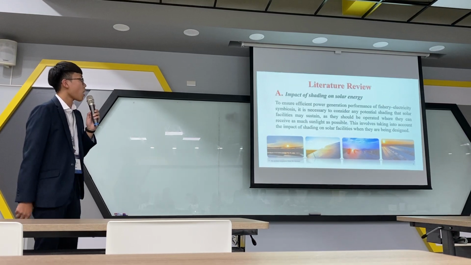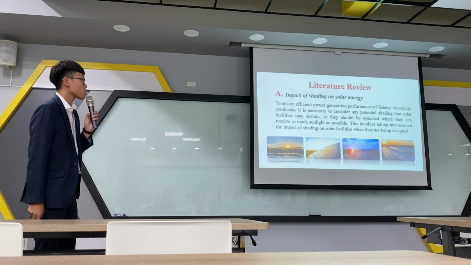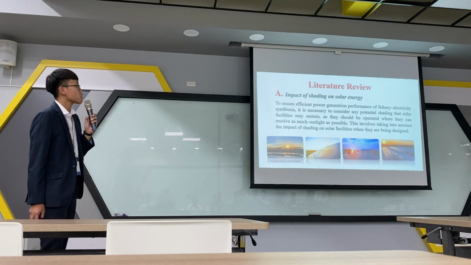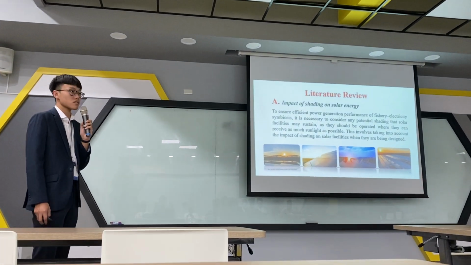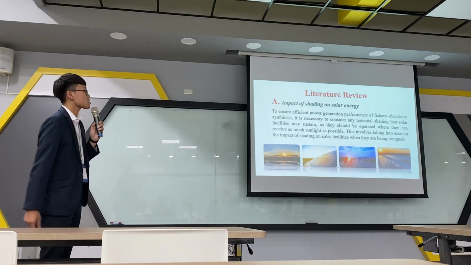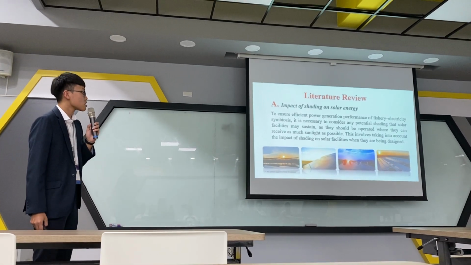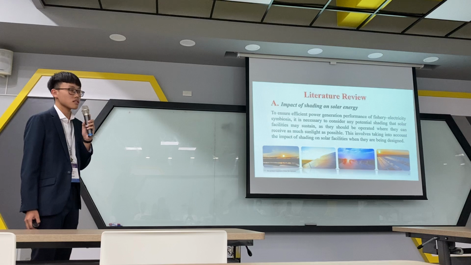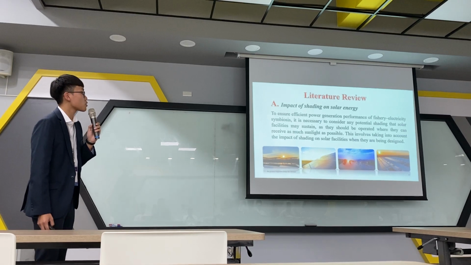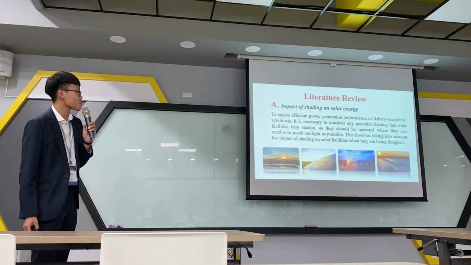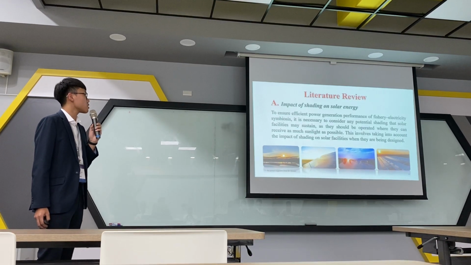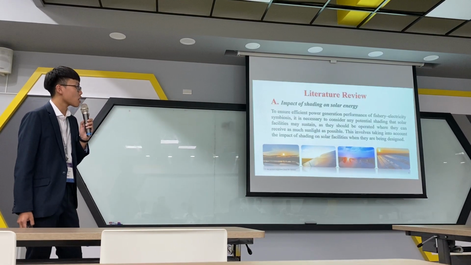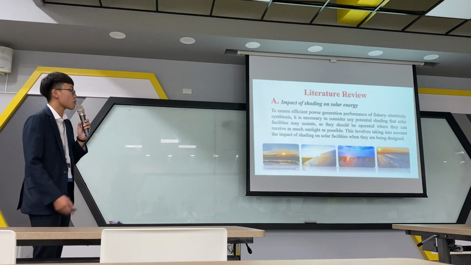Literature review, and part A is impact of shading on solar energy. To ensure efficient power generation performance of fishery electricity symbiosis, it is necessary to consider any potential shading that solar facilities may sustain, as they should be operated where they can receive as much sunlight as possible. This involves taking into account the impact of shading on solar facilities when they are being designed.